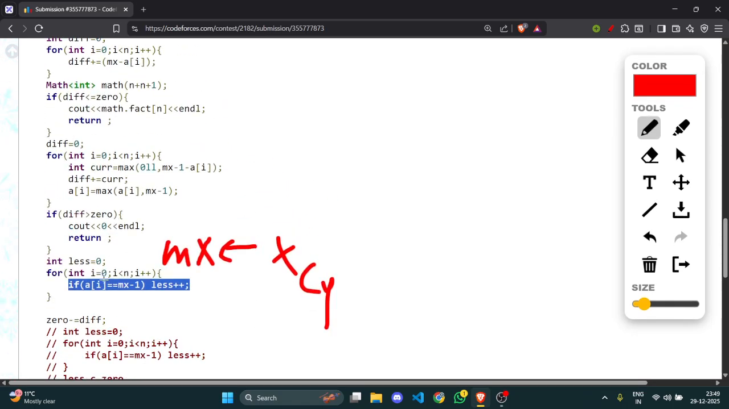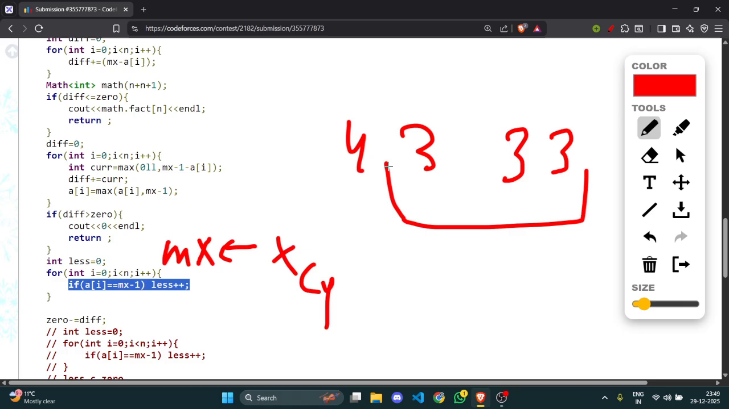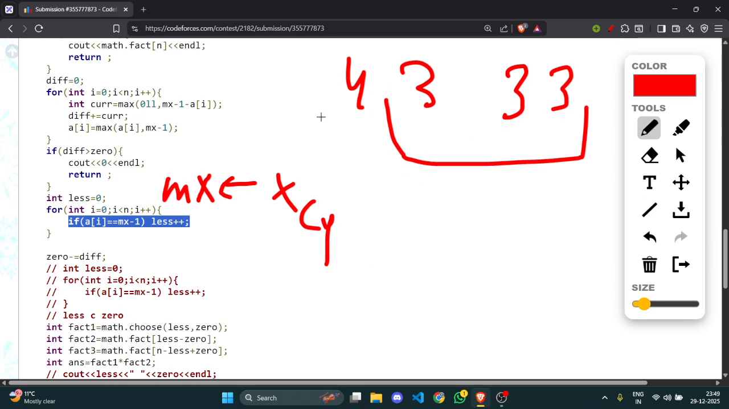What is less? Less is how many elements are equal to max minus 1. So like in this case 4 3 3 3. So this is less, like 3 elements are ready to become 4. So these are 3 elements. And how many choices of 4 can we make? Like this was how many zero operations we have left. So this here was 3C1.